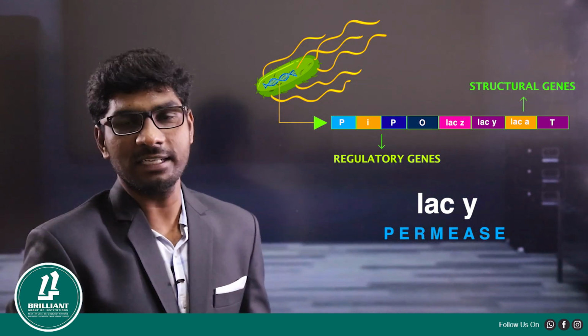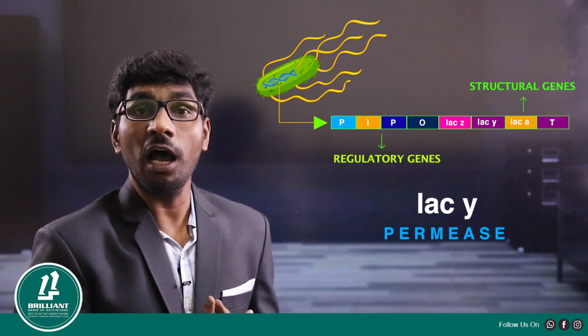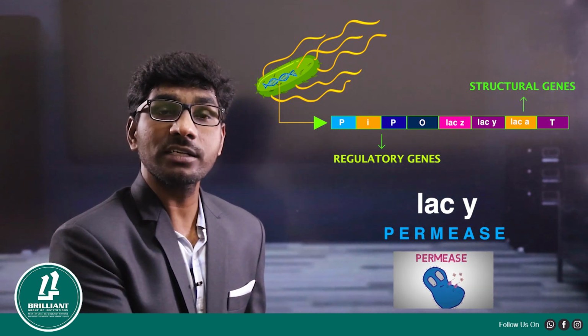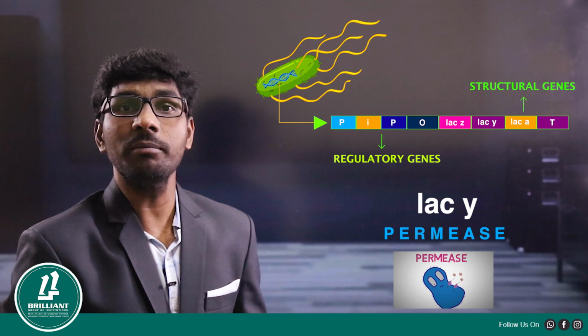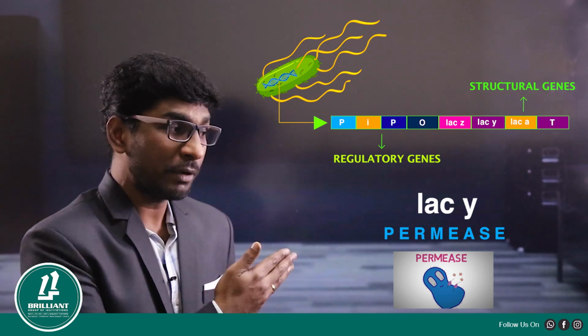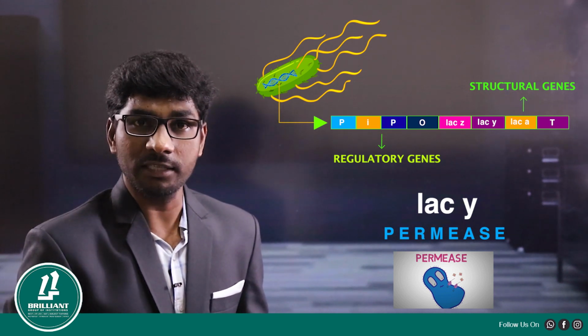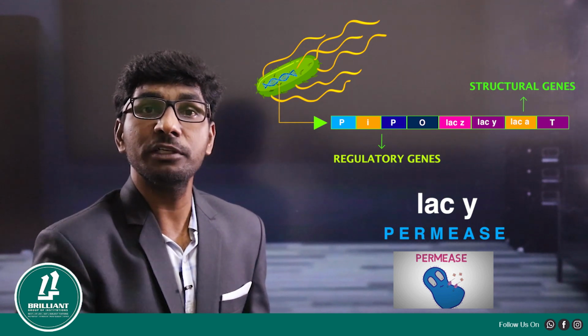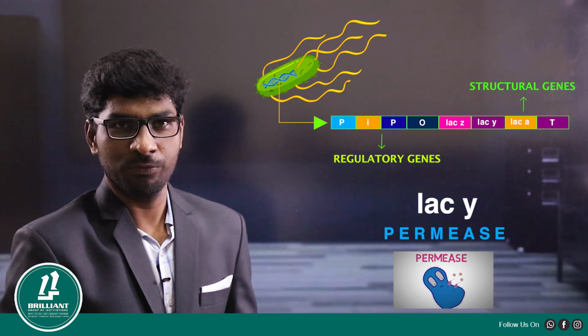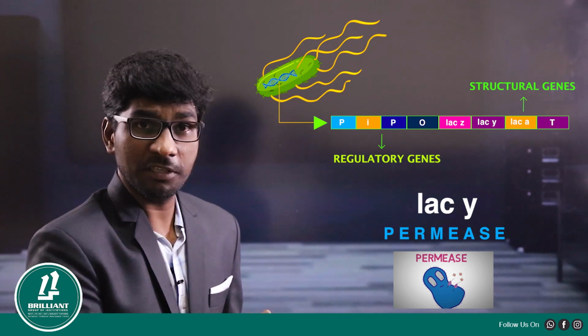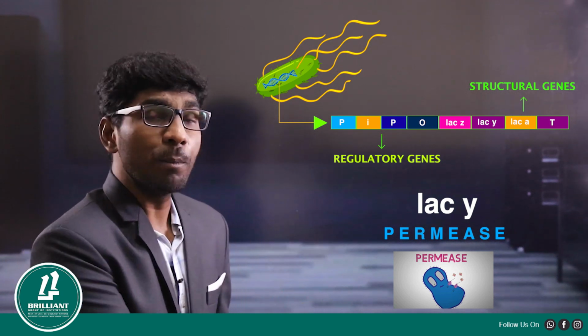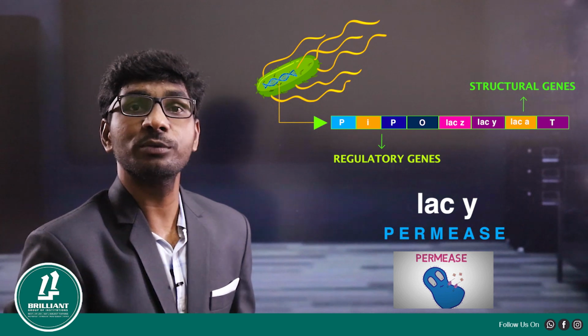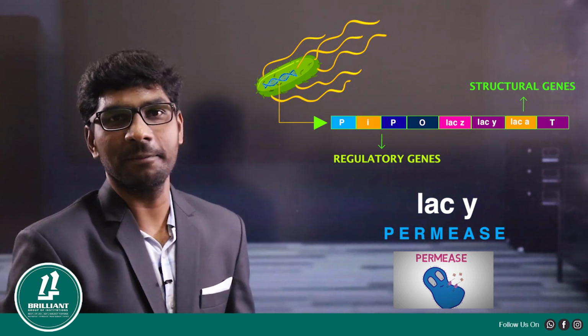This permease enzyme allows lactose from the external medium to enter the bacteria. When permease is present in a bacterium, it increases the permeability of the plasma membrane to lactose, so it allows more and more lactose from the external medium to the inside.